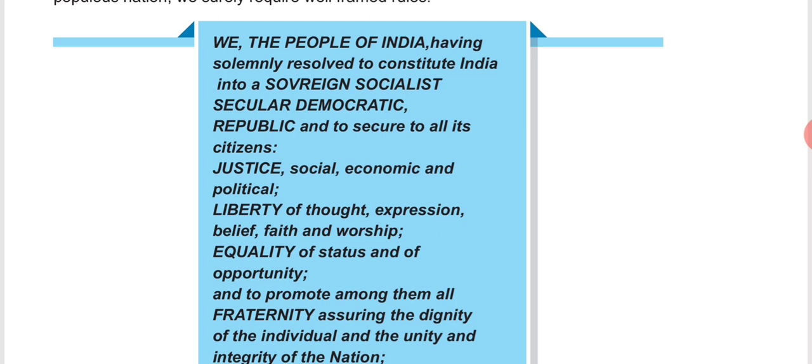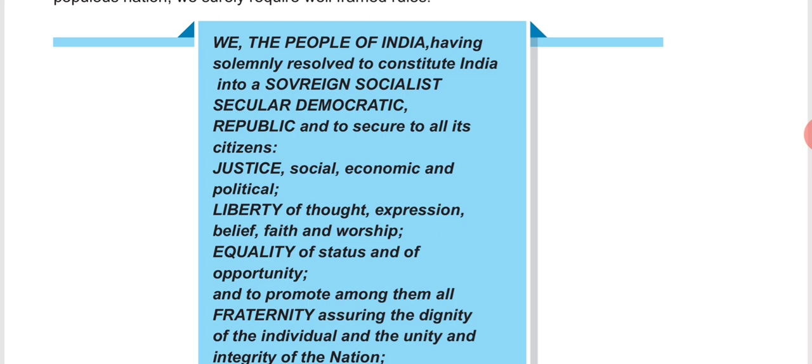That means the preamble of our constitution gives us an idea about the objectives of our constitution, when our constitution was implemented, or the date of adoption of the constitution, and the nature of our Indian states, right? All these things are mentioned in the preamble of our constitution. Now we will discuss our preamble line by line.